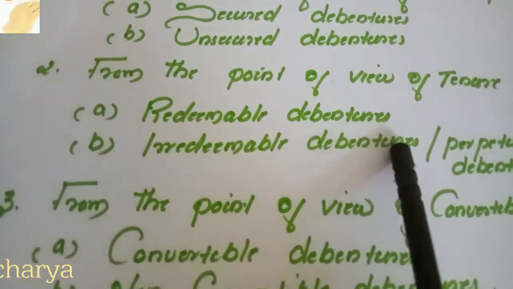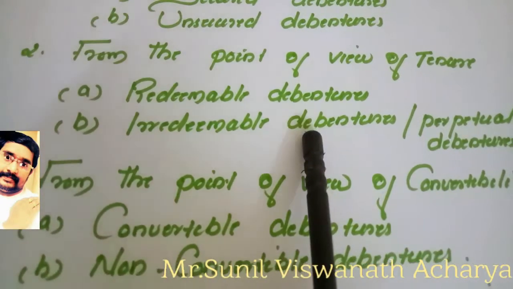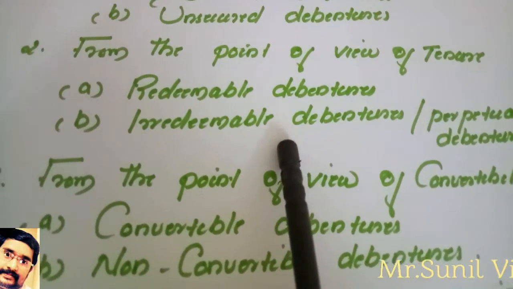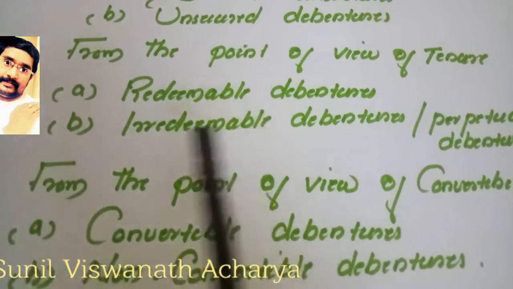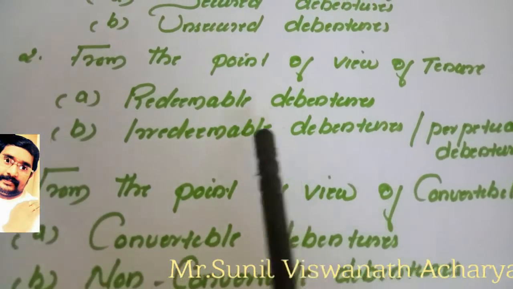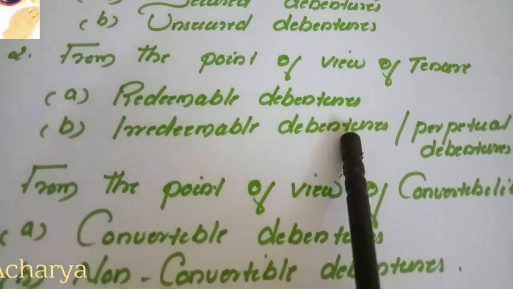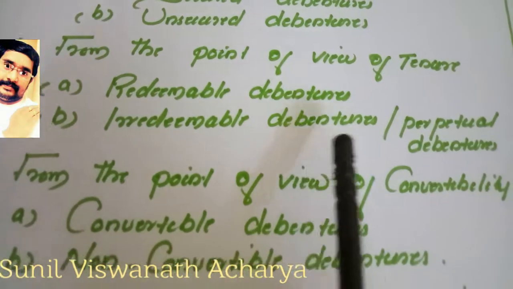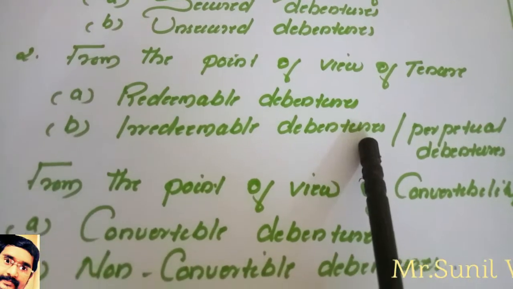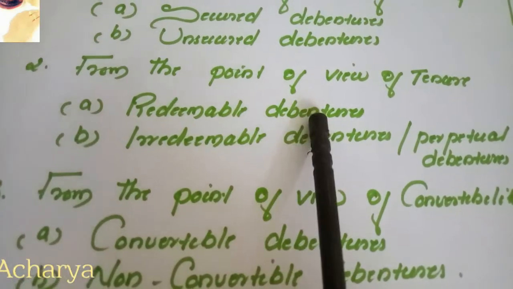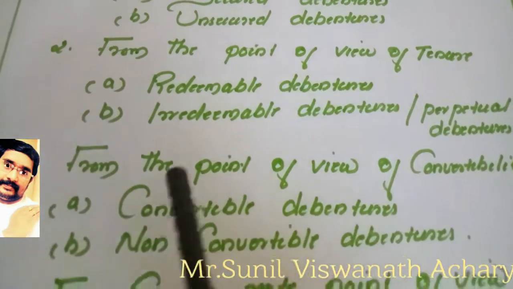Second, irredeemable or perpetual debentures are those we do not repay after a specific period; we give no condition to repay. Normally this money is paid back at the time of winding up of the company. But redeemable debentures money we pay back after a certain period of time.